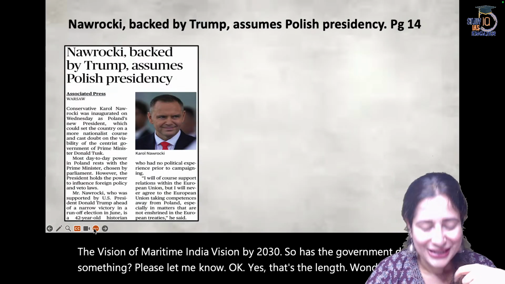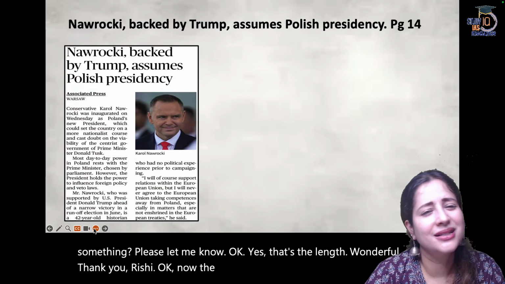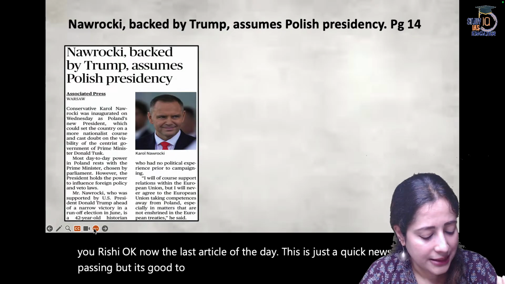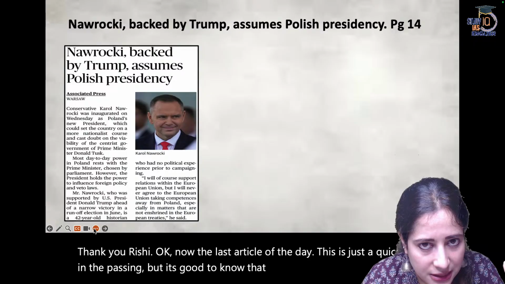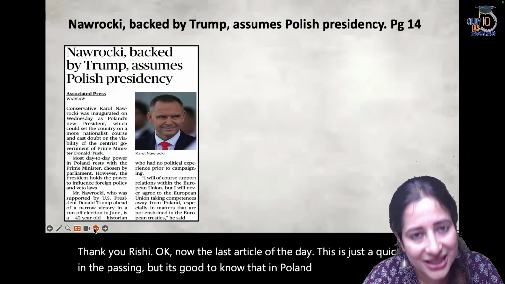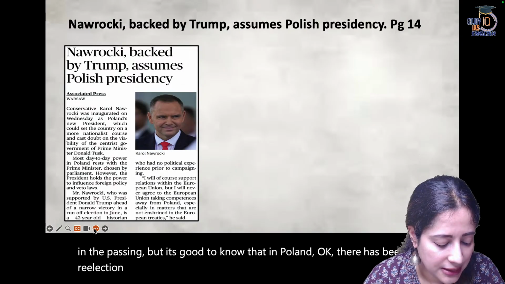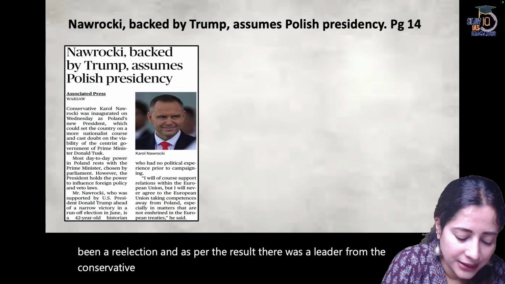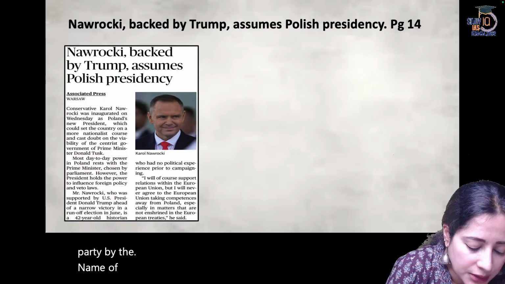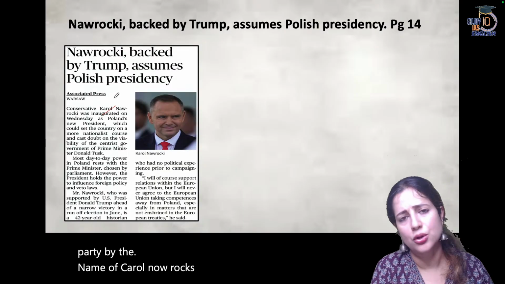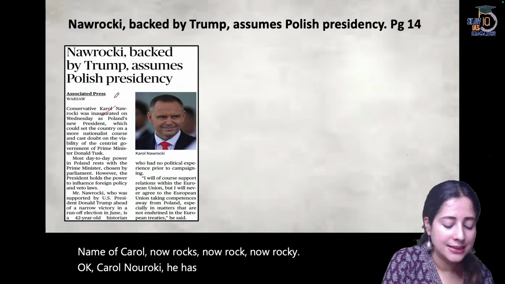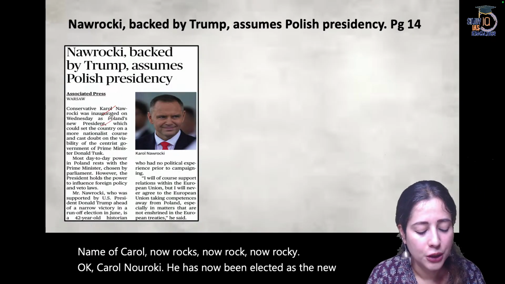Thank you, Rishi. Okay, now the last article of the day. This is just a quick news in passing, but it's good to know that in Poland there has been a re-election, and as per the result, a leader from the Conservative Party by the name of Karol Nawrocki has now been elected as the new president of Poland.